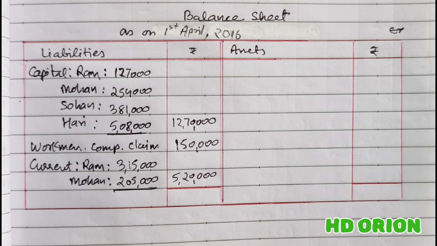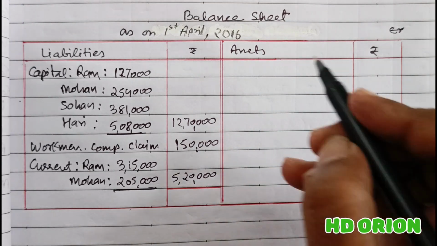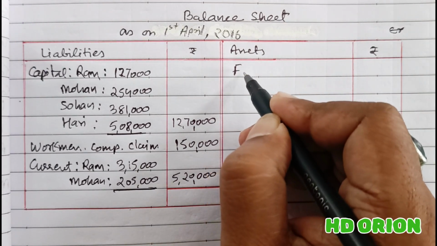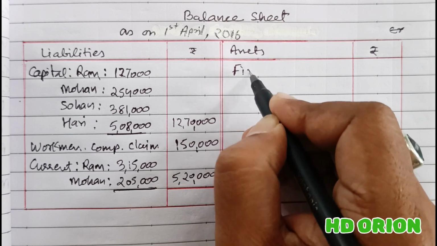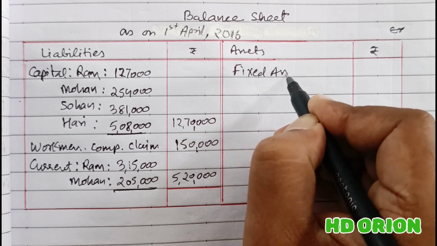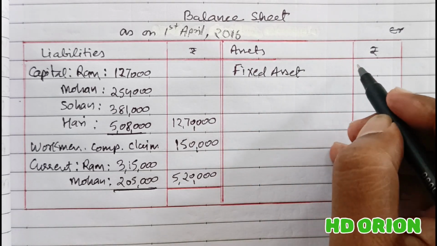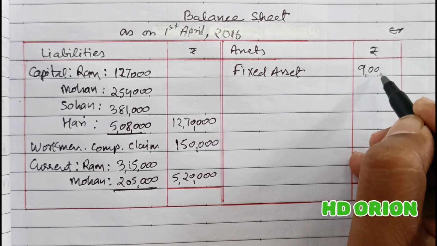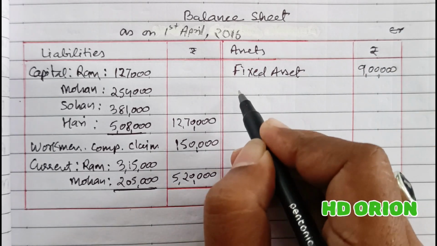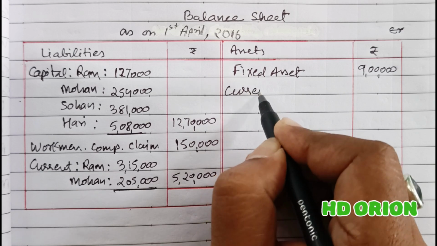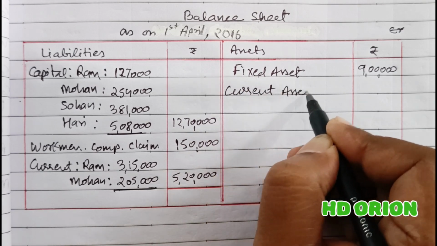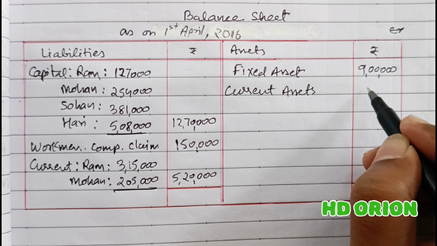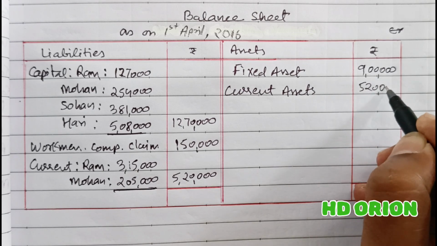Now all the information on the liability side is done, and on the asset side there is no change. Fixed assets same as the previous balance sheet. It is the new balance sheet of the year, 9 lakh, and current asset also. Rupees 5,20,000.